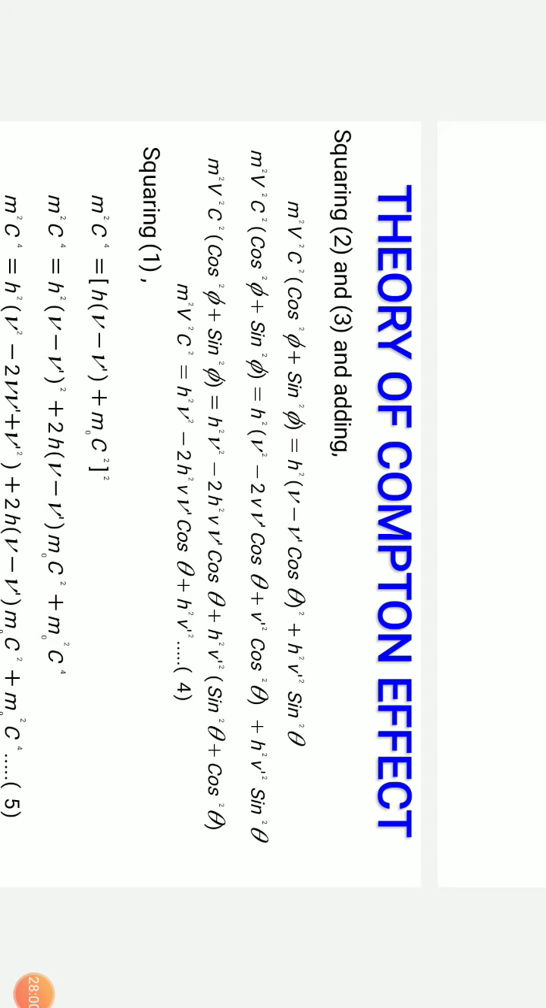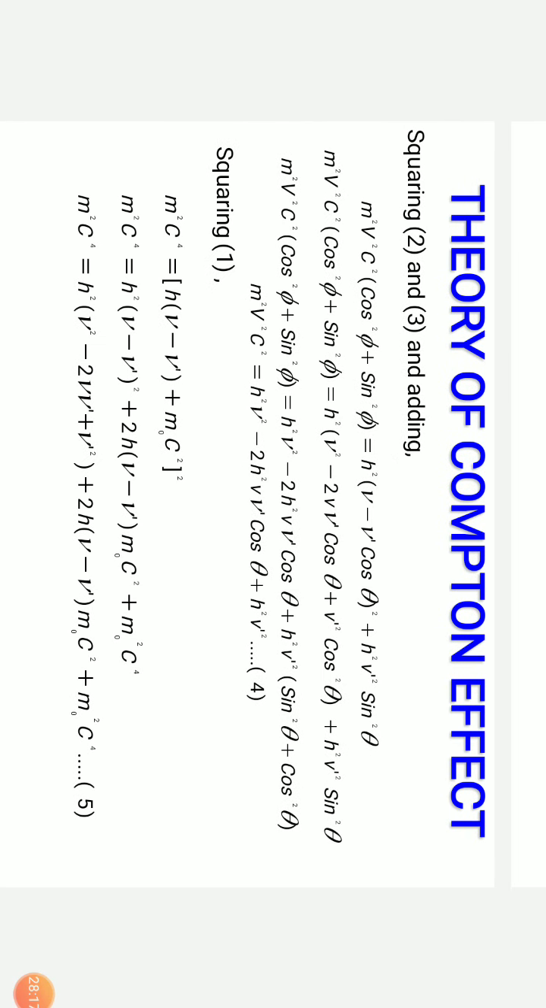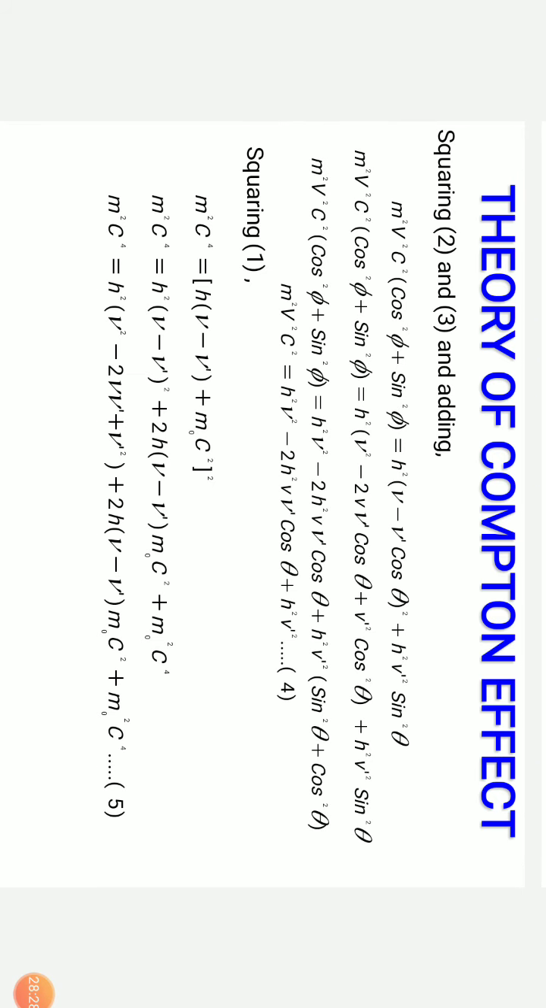And on the right hand side, we are going to open up the brackets. So h²(ν minus ν' cos θ)², using (a minus b)² equals a² minus 2ab plus b², we get h²(ν² minus 2νν' cos θ plus ν'² cos²θ) plus h²ν'² sin²θ. Now just multiply h² to all the terms on the right hand side. We get h²ν² minus 2h²νν' cos θ plus h²ν'²(cos²θ + sin²θ), or m²v²c² equals h²ν² minus 2h²νν' cos θ plus h²ν'². This is equation 4.